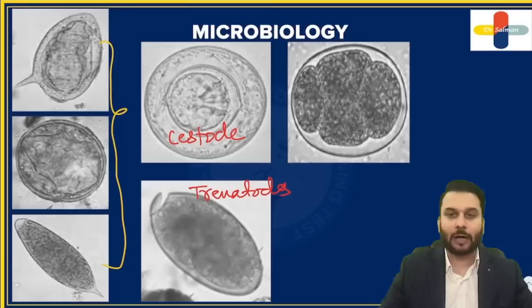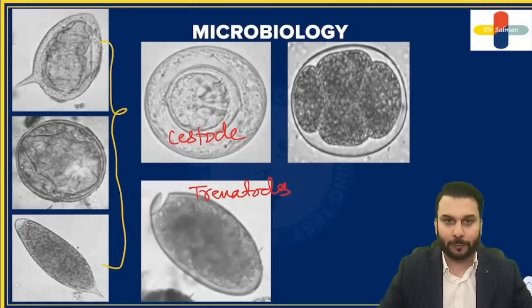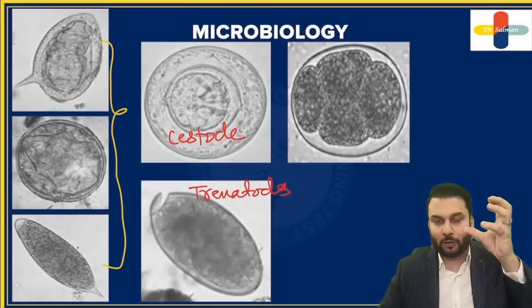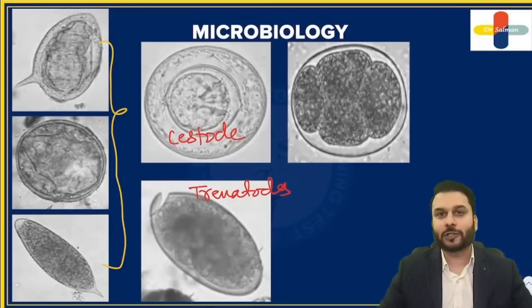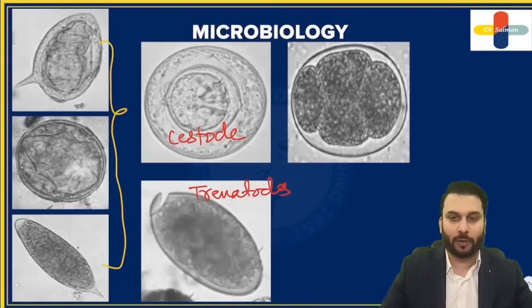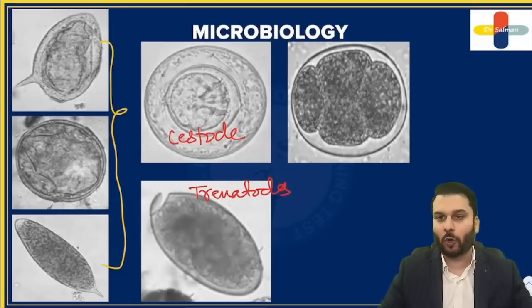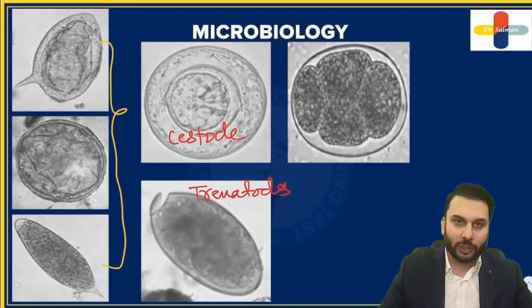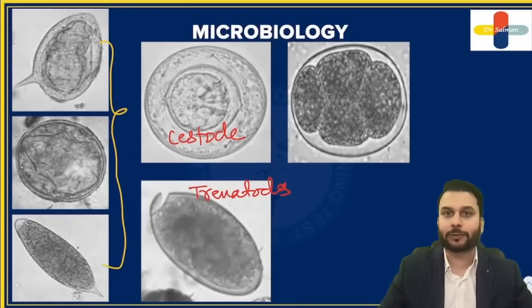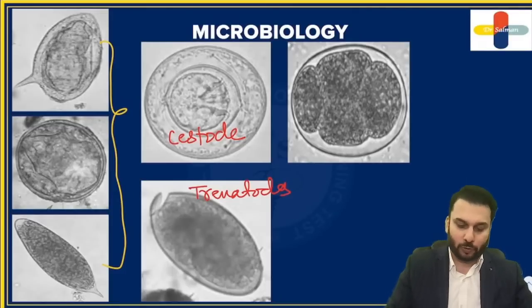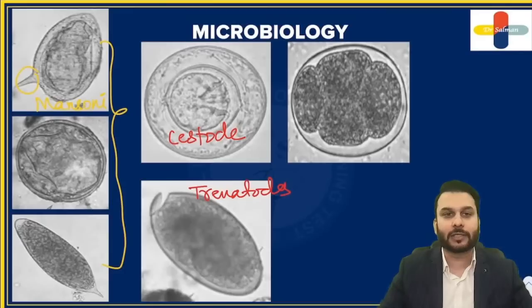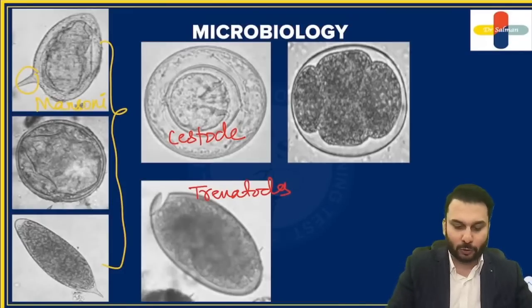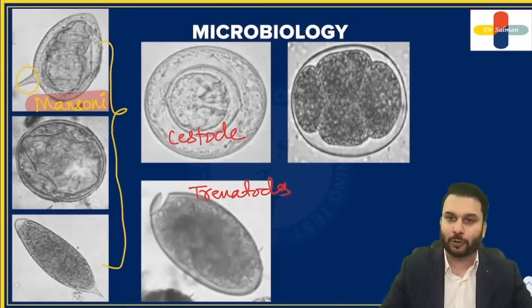So have a look here. How do you recognize the eggs of Schistosoma? Instead of having that opening, they rather have a spine or knob. Based on the location of the spine, we categorize the species of Schistosoma. If you see the spine on the lateral side, this is known as Schistosoma mansoni. Is that understood, guys? This is mansoni.